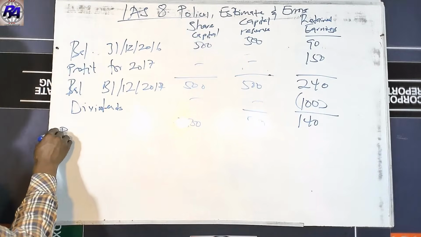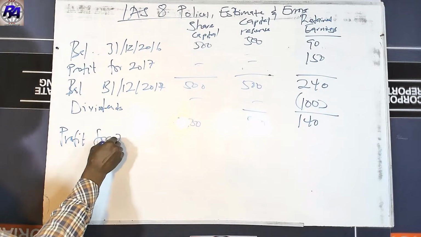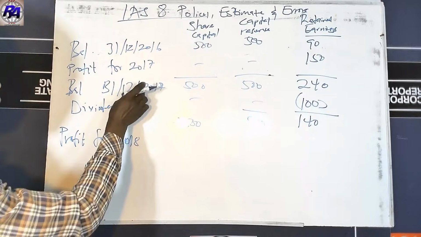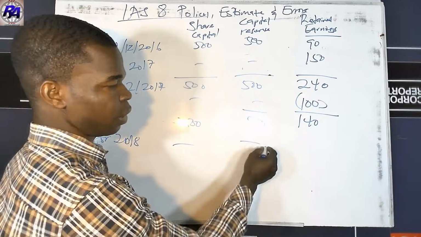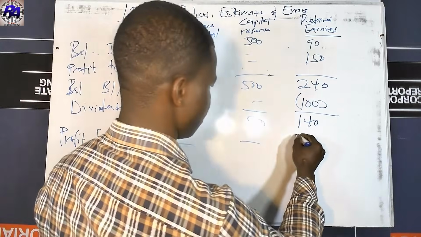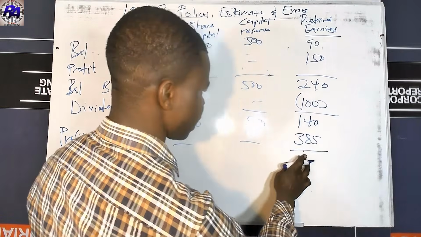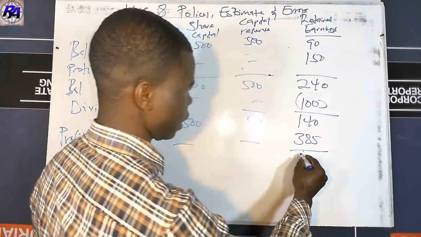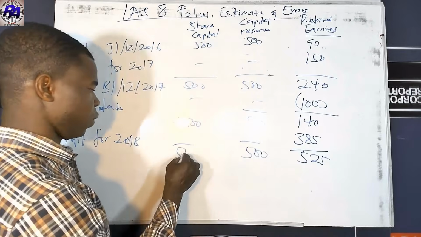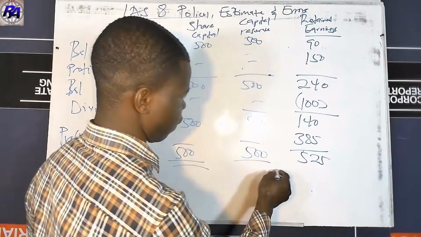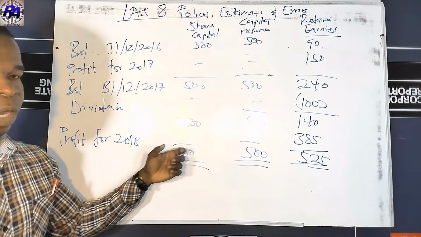So remember that this profit is for 2018 because we are having the end value here. So the profit for the year here, we're given in the question to be 385. So if you add the balances, you are going to get 525. This is 500, and this is also 500 over here. So you are going to get 525 over here, and you get 500 over here.